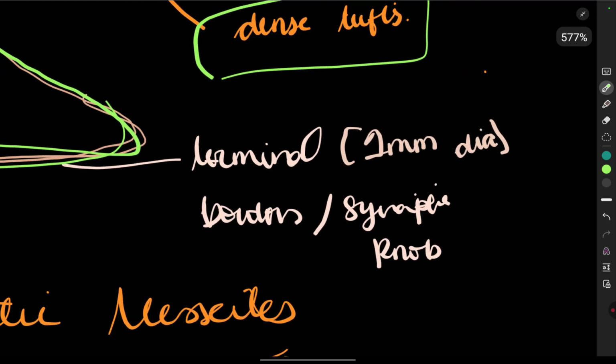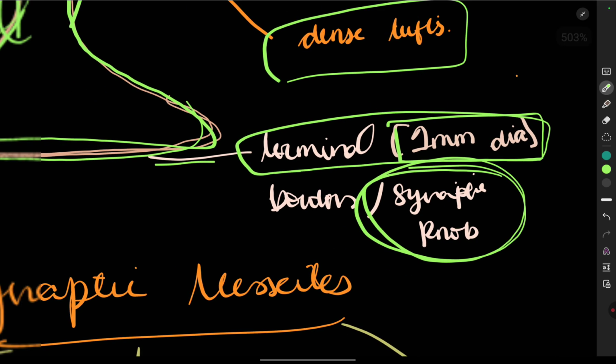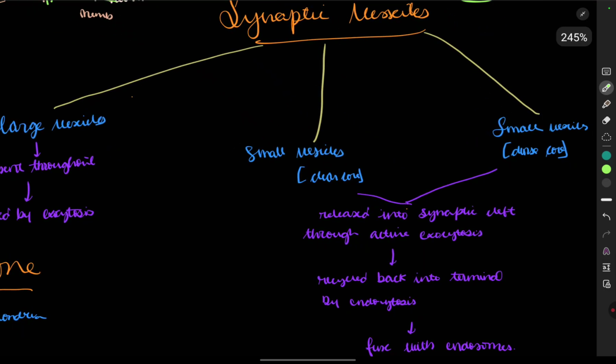That's how the transmission takes place. So see, this is the terminal end of the neuron, and it is 1 micrometer in diameter. It is also called the synaptic knob. Now we will see the synaptic vesicle. So see, there are three types.